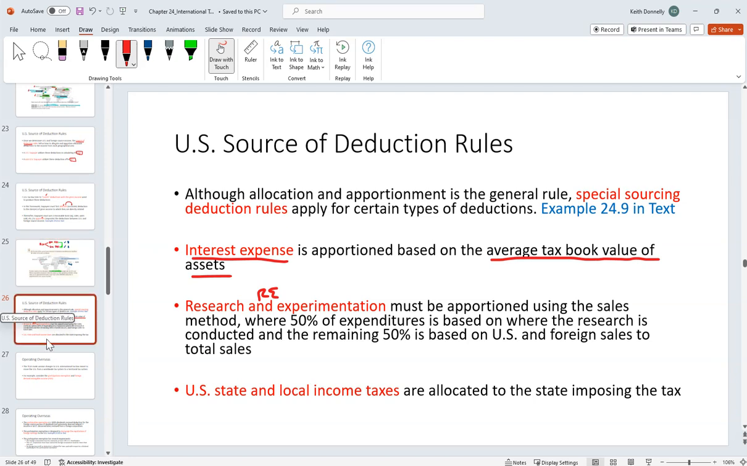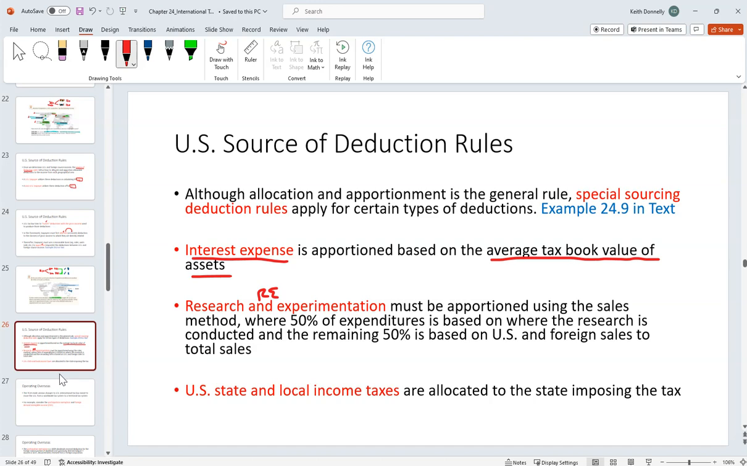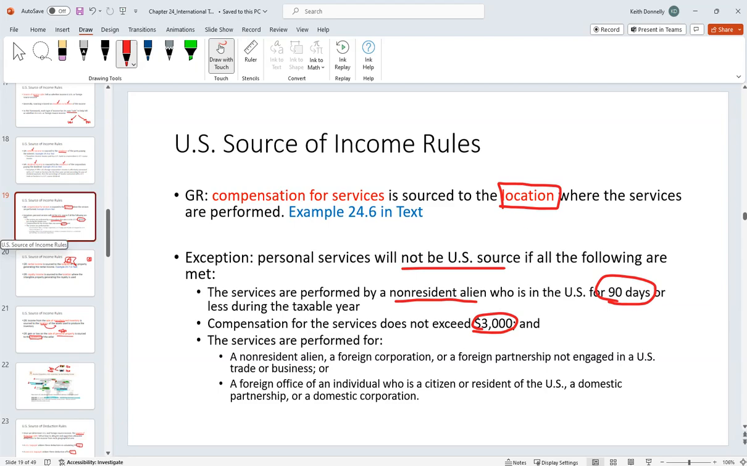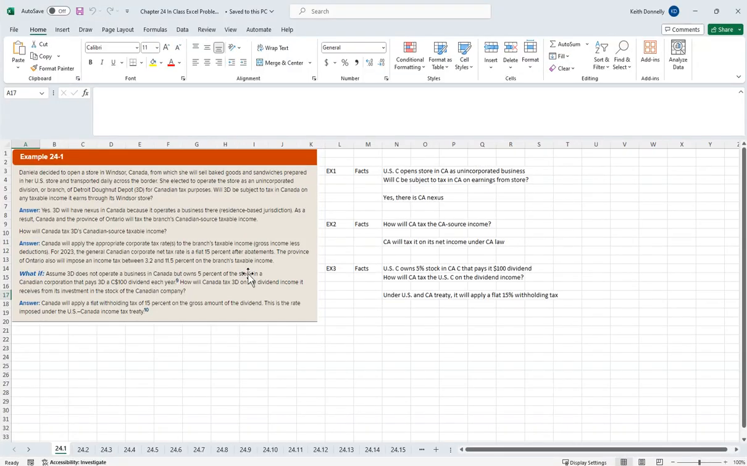So we're about halfway through the deck here. Let me see, where did we end up from the Excel problems, 24-6. So let's go through and look at some of these Excel problems in the book, just to rehash this. We have a U.S. Corporation. They open a store in Canada as an unincorporated business. Will they be subject to Canadian earnings? Yeah, there's nexus there with Canada. You're doing stuff there, you're going to be subject to Canadian tax, whatever their rules are.